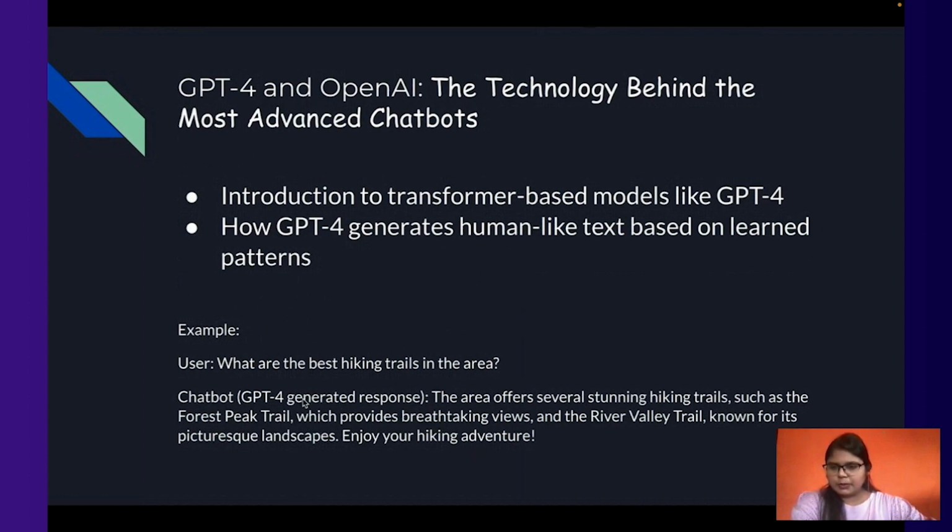So here's an example that has been created by GPT-4. What are the best hiking trails in the area? The area offers stunning hiking trails such as forest parks. It is able to give answers. The main basis of GPT-4 is that it is able to predict the next word based on the text it has been trained on. So it basically works as a next word predictor, which is trained on a huge data set and has learned the weights of each data set and is able to predict our answers.